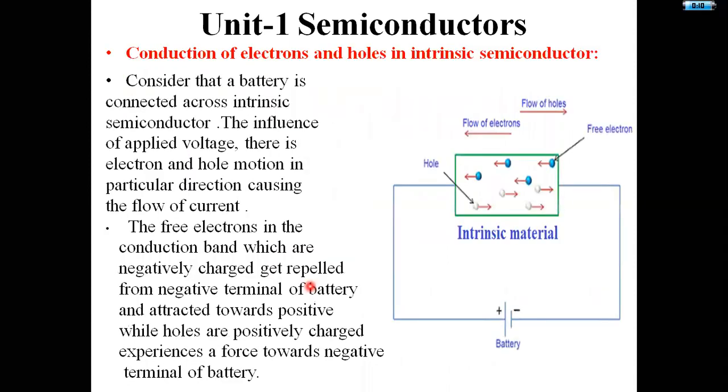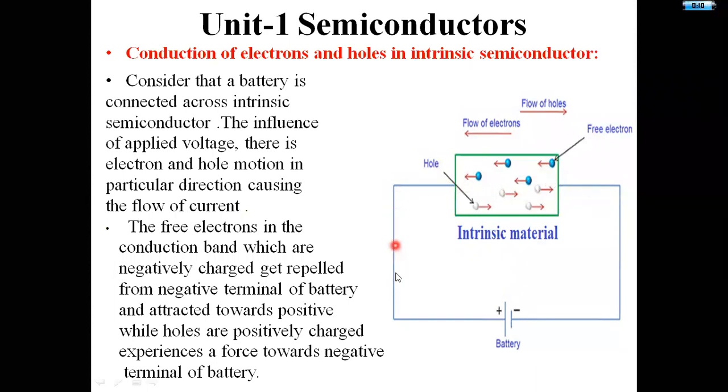Next, we will see how the concentration of electrons and holes behaves. Conduction of electrons and holes in intrinsic semiconductor material. Let this be an intrinsic semiconductor material with some length L, attached to a battery with positive and negative terminals. It consists of both holes and electrons. Let us assume that this is a free electron and these are the holes.